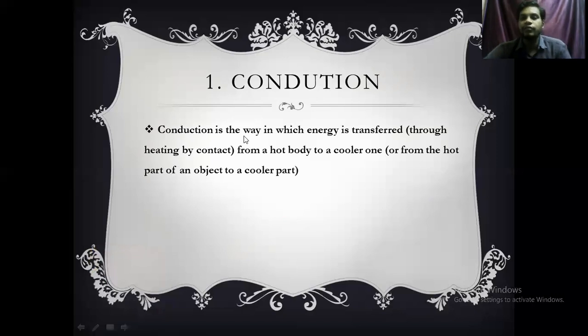That is, conduction is the way in which energy is transferred from a hotter body to a colder body. So conduction takes place from a hotter body to a colder body. Heat energy always flows from the hotter body to the colder body, through heating by contact.